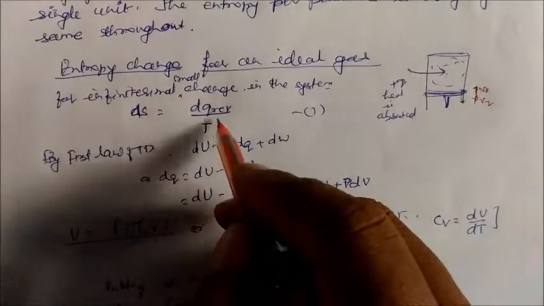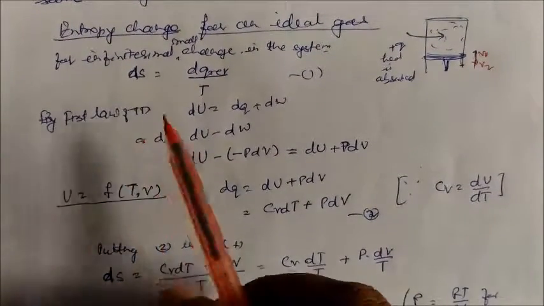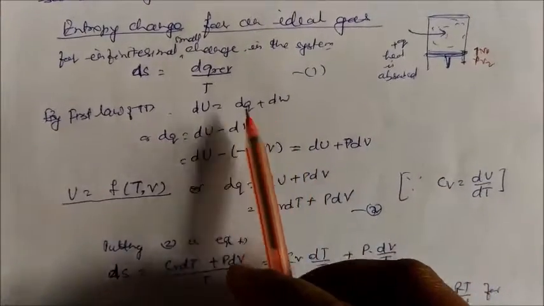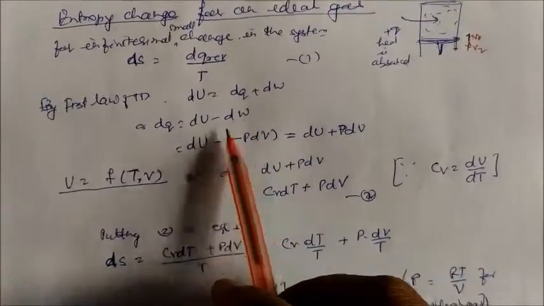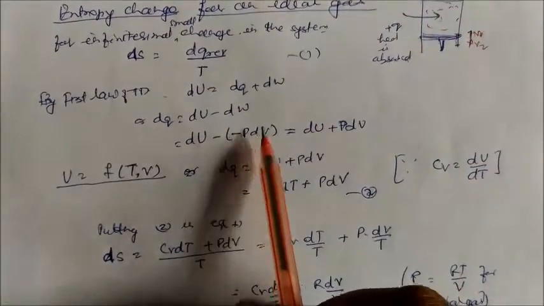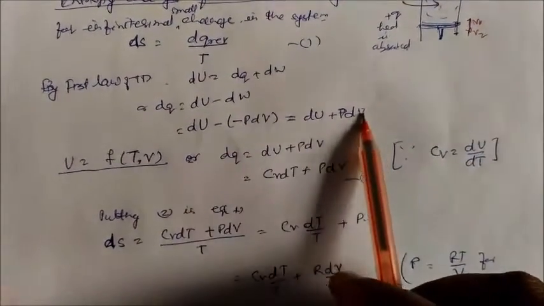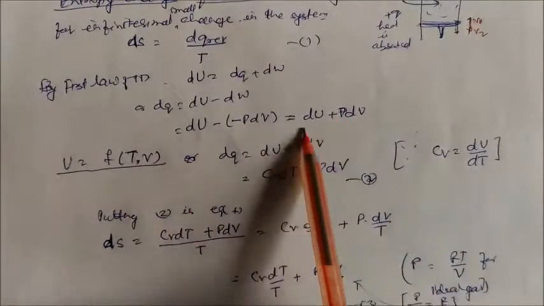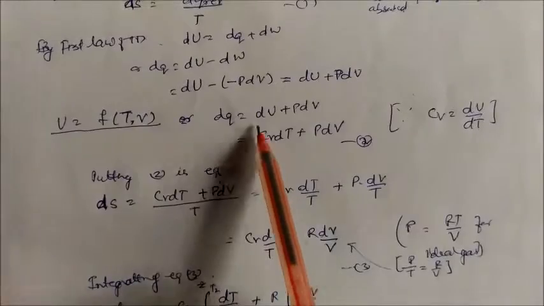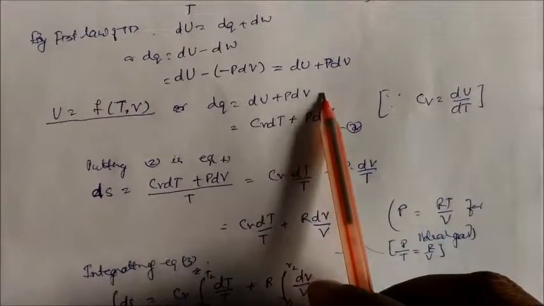to dq reversible by dT. And by the first law, dU is equal to dq plus dw, and we know that dq is dU minus dw. The dw is the work done by the system, so we can write minus P dV. On solving, dq equals dU plus P dV. Now we can substitute this whole value in this equation.